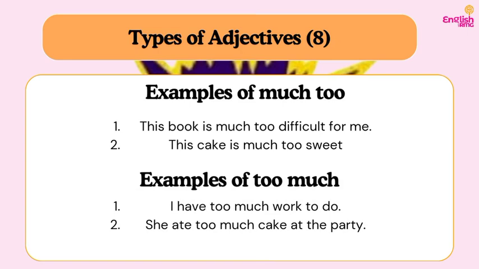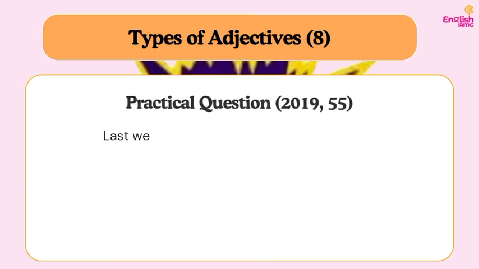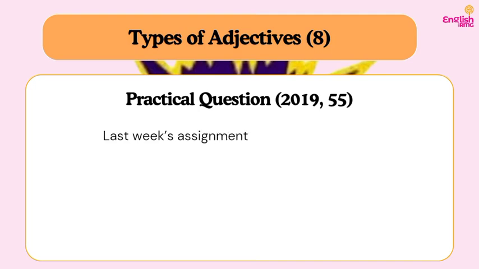We use too much when we're referring to the quantity, such as the volume of something or how many it is. So you can say, I have too much work to do. That is, the work is voluminous. She ate too much cake at the party. That is also the quantity of the cake that she ate. So when you are referring to quantity, you use too much. When you're referring to quality, you use much too. Do you understand? If you need to listen to this again to get the concept, you can do so.